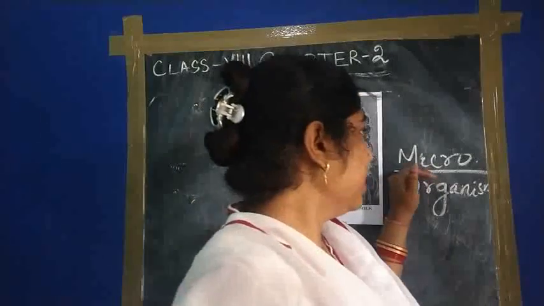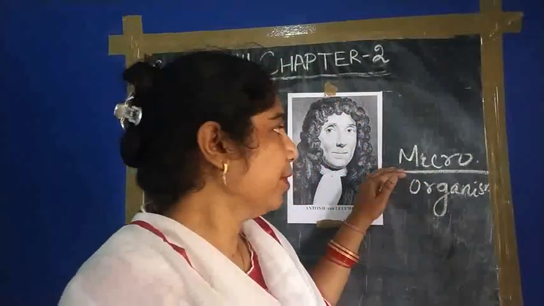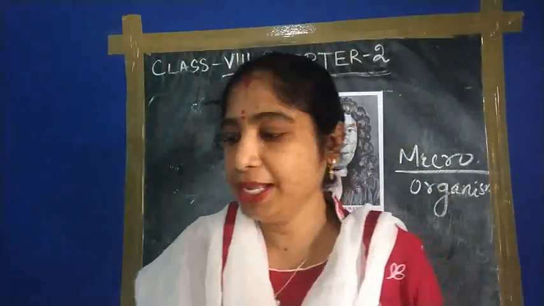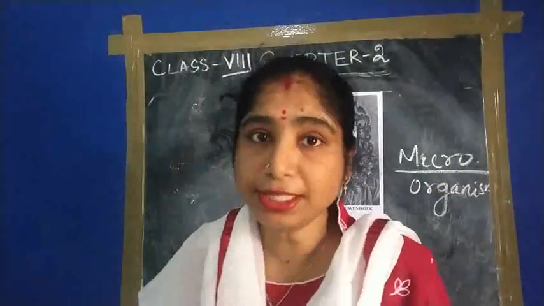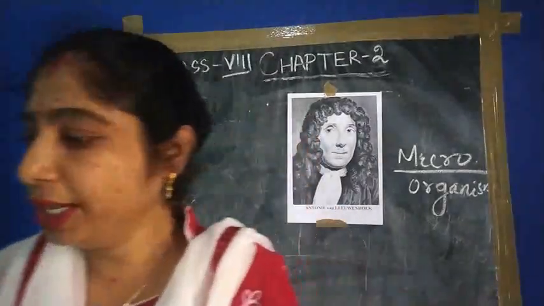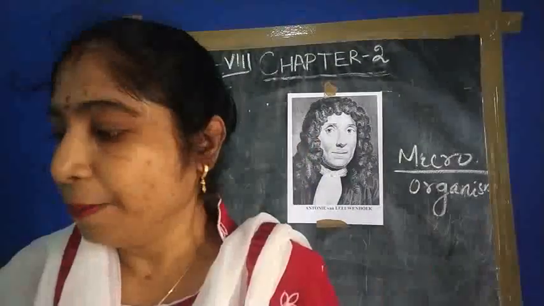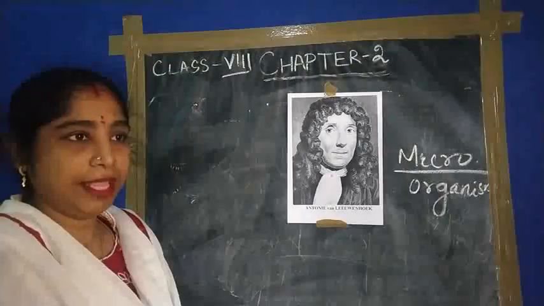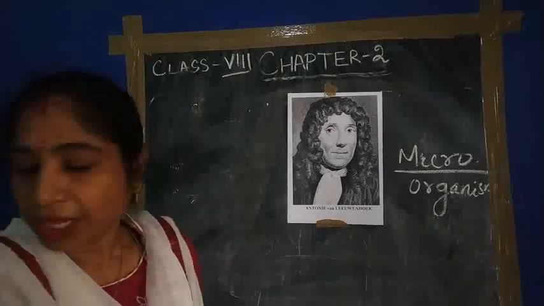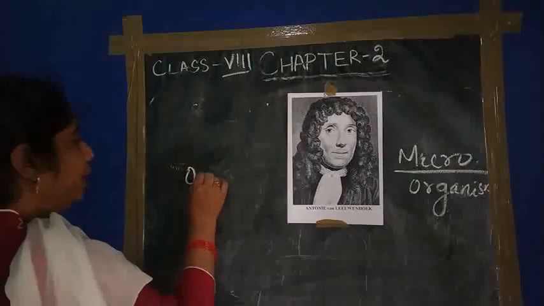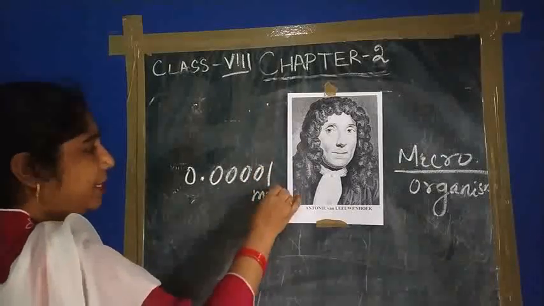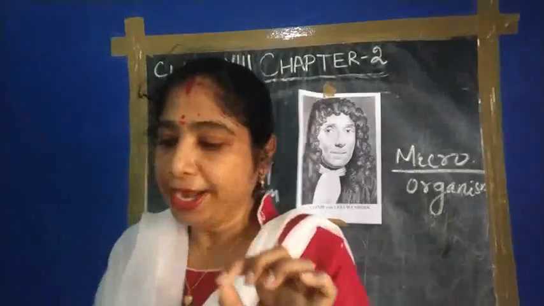So these living organisms are called microorganisms. Micro means very small. The organisms which are very small in size and not visible to our naked eye are called microorganisms. Their size is compared to 0.00001 millimeter. That means they are measured on a nanometer scale.